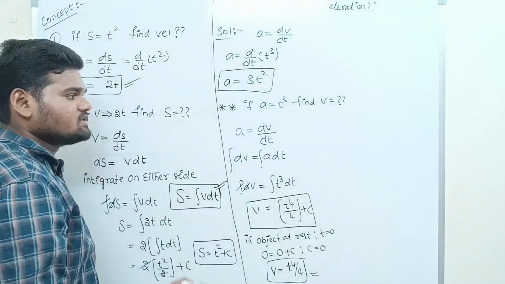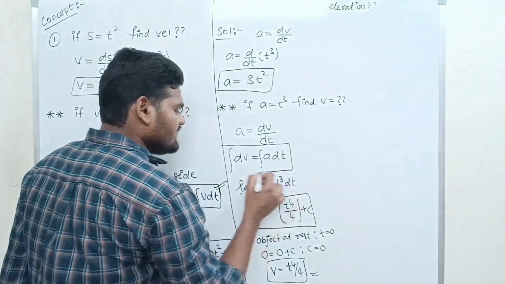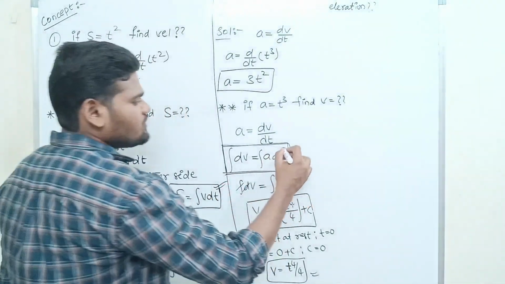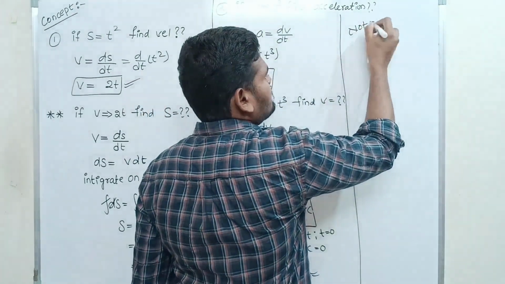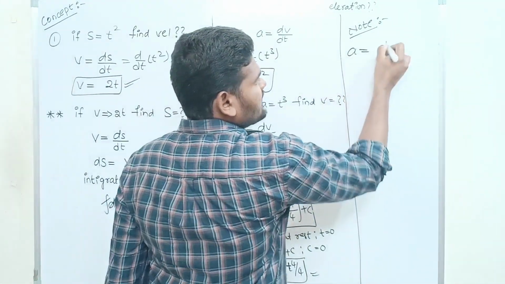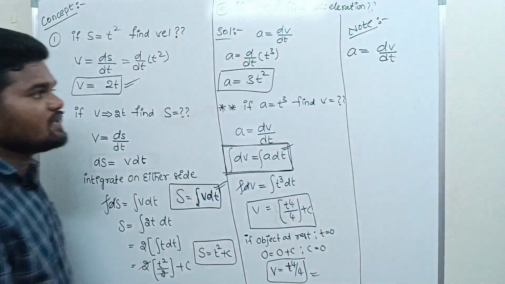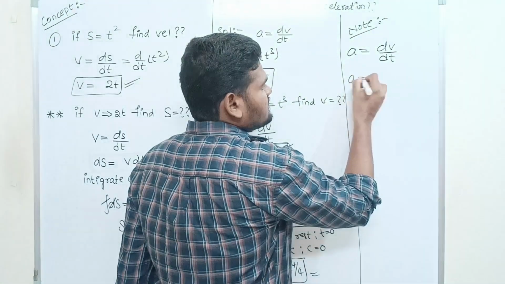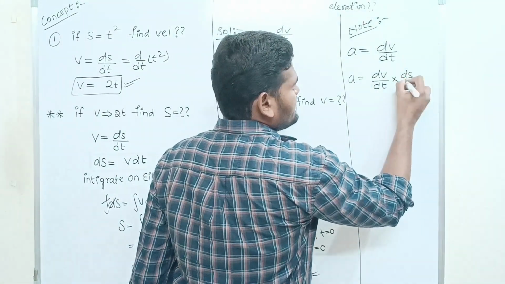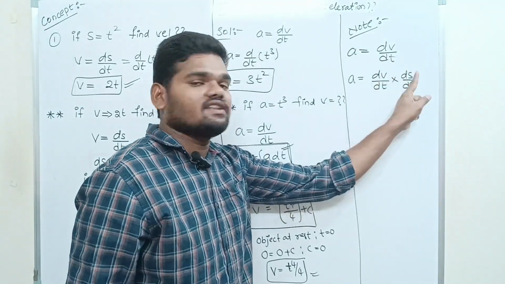Likewise, when acceleration is given, how can we find the time? By using the integration of this formula. Note this important formula. Acceleration is equal to dv by dt. I am multiplying and dividing this equation with ds.